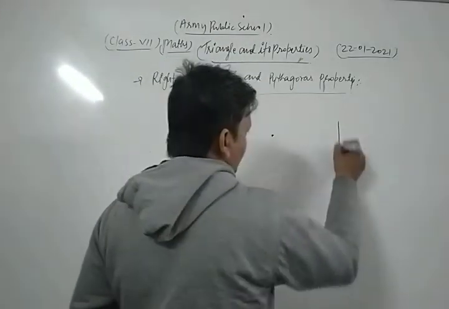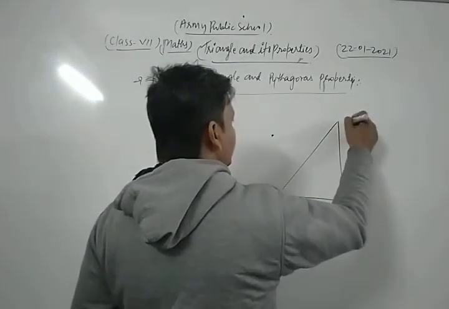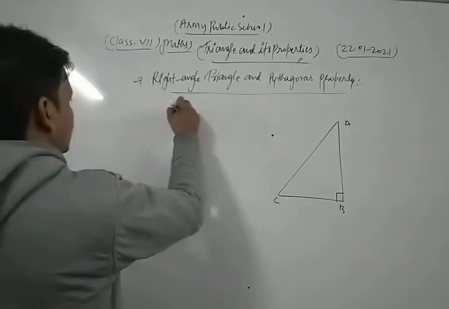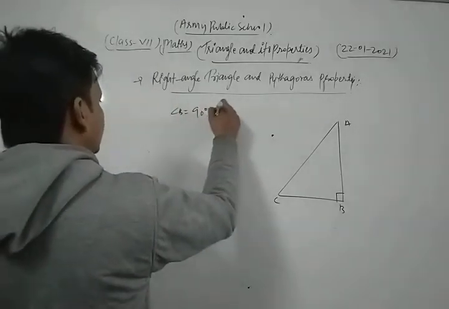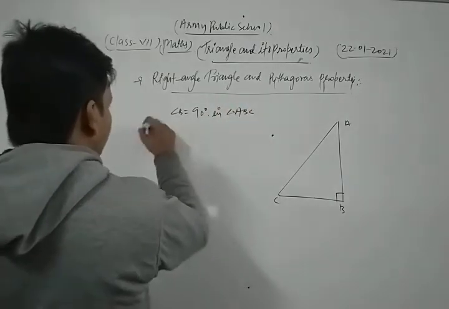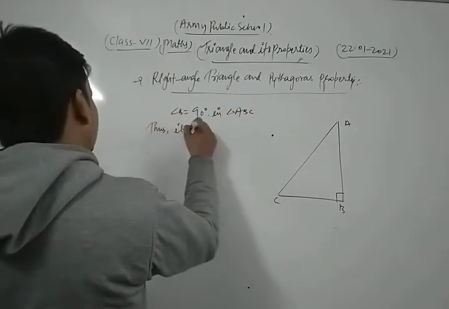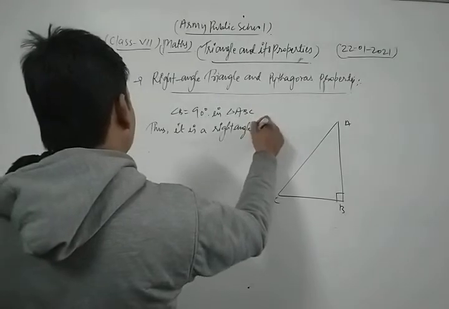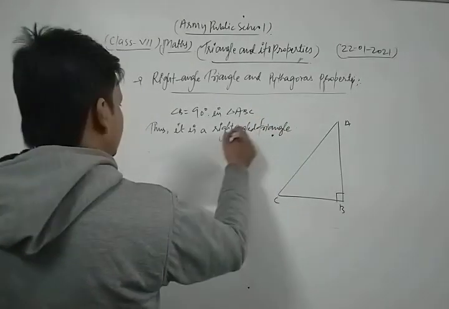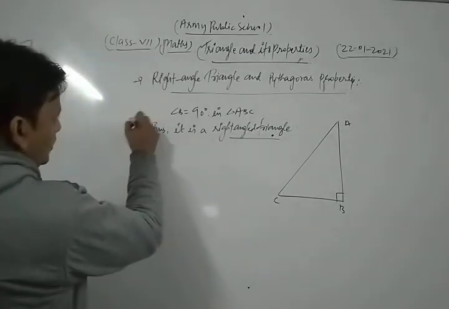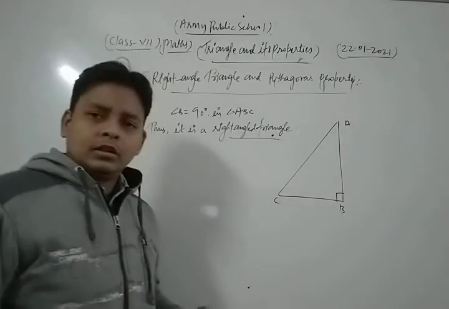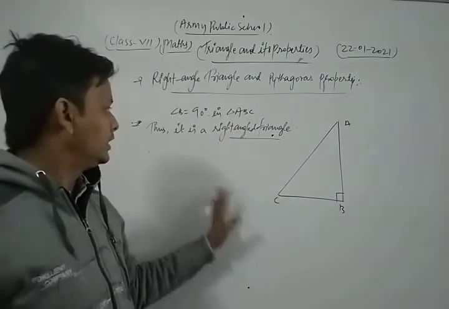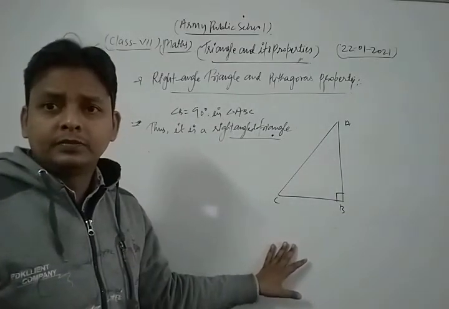So let's see here: ABC is a triangle in which angle B is equal to 90 degrees. Thus it is a right angle triangle.